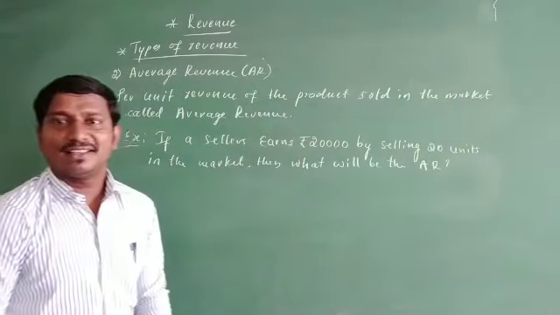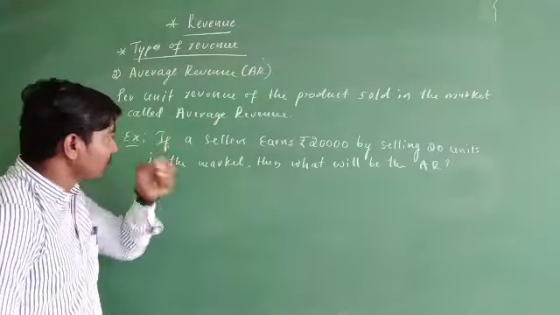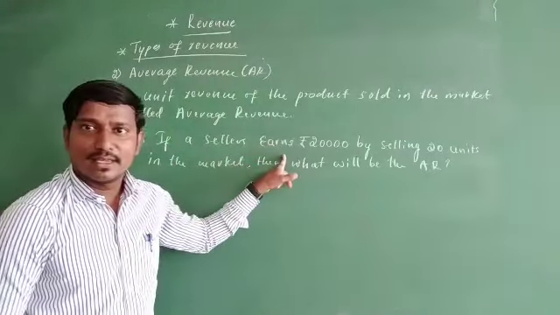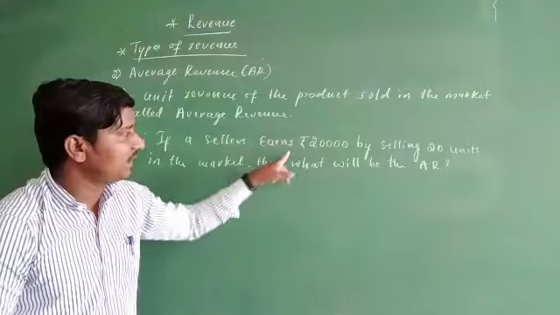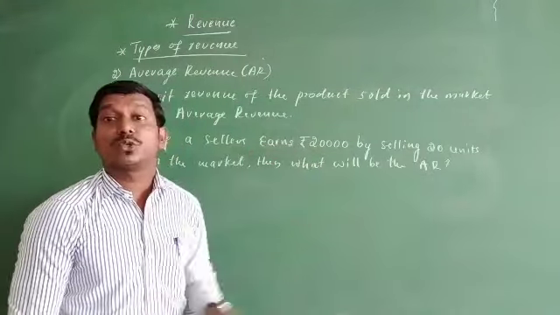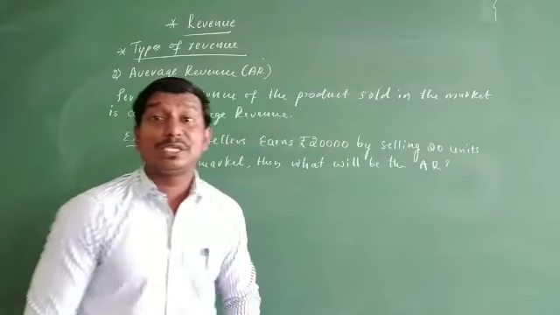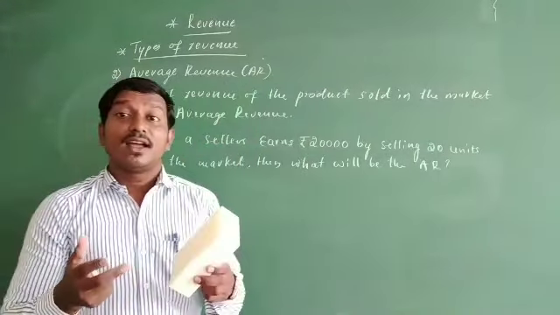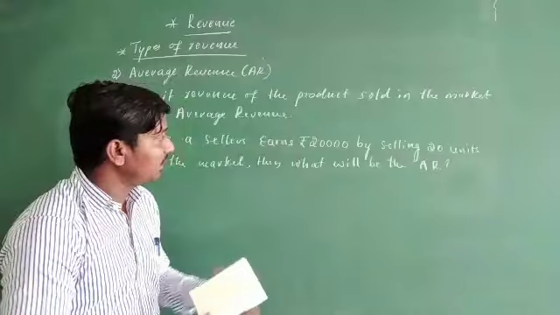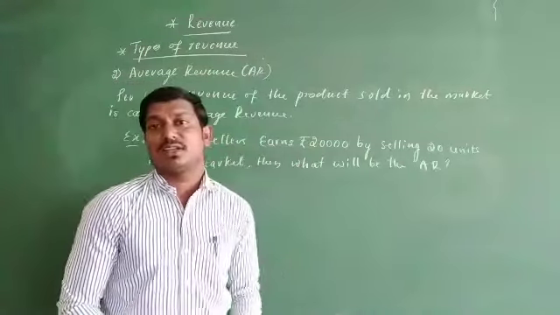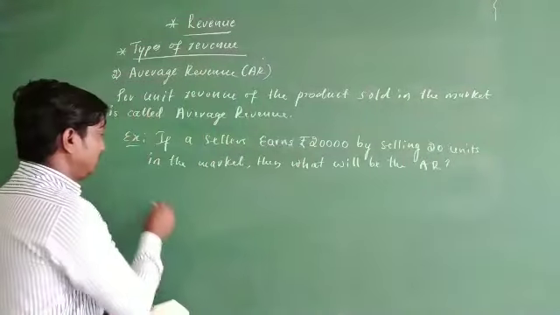What will be the value of average revenue? The seller sells a certain quantity in the market and earns 20,000. He is selling 20 units in the market. Then we have to find the average revenue. So just go through the formula here.